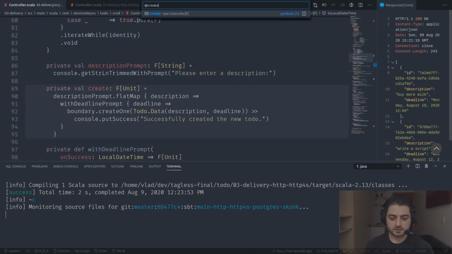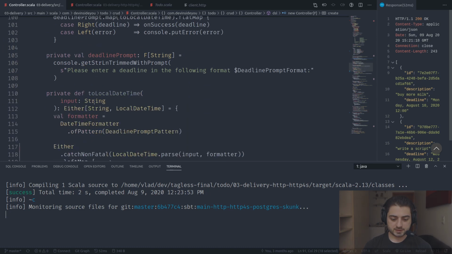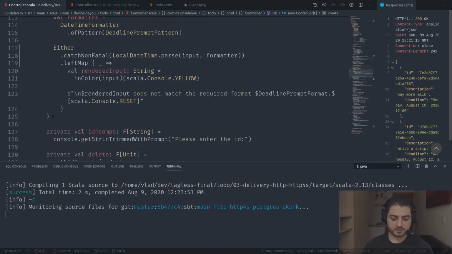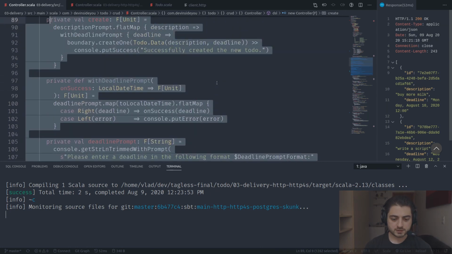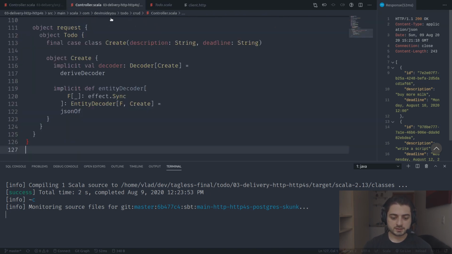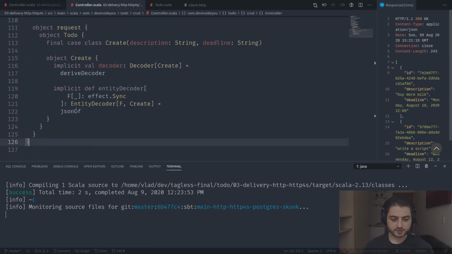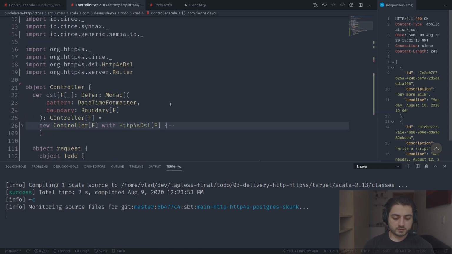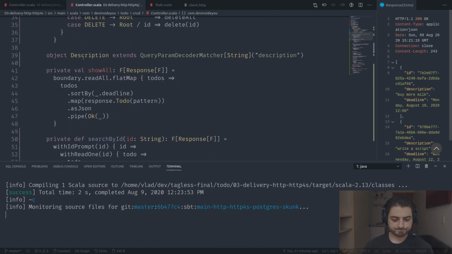If we look at create, which is over here, it has a description prompt. It has the with deadline prompt, which is why we just refactored it, and it has a deadline prompt. It has to local date. Yeah, so we need to grab all of these guys. This one, this one, this one, and this one. Create. All right, so let's go back. Why does it show me the red curly brace? All right, create. So create is going to be over here.